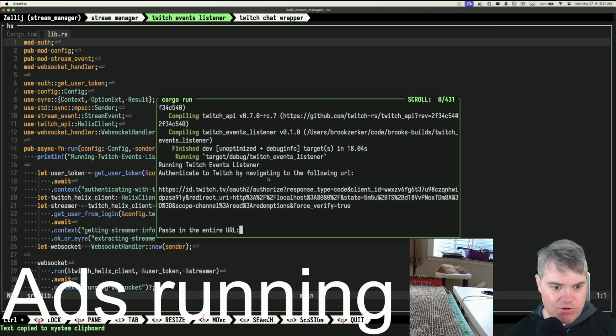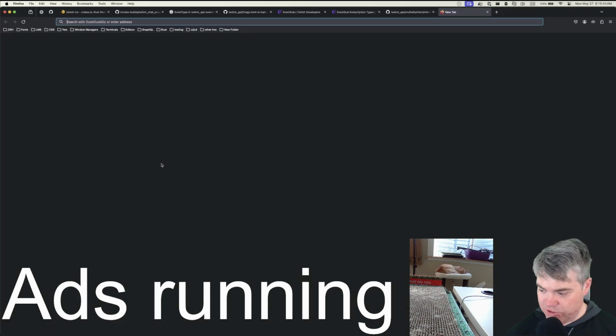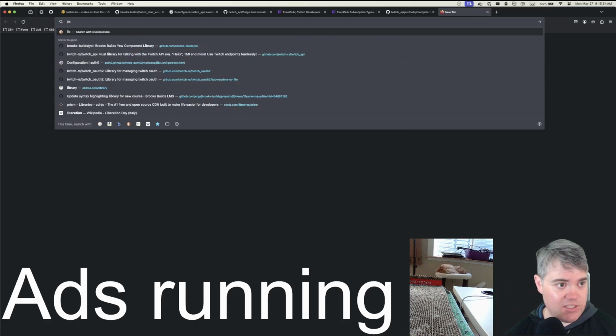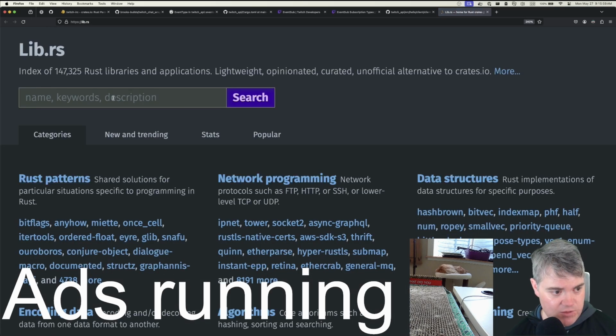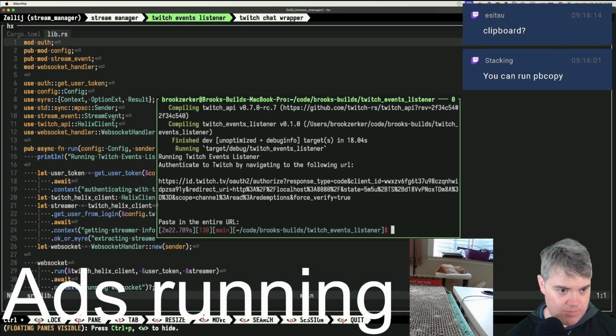And the other thing is, I would love to have this auto go into my paste buffer. Is there a crate or something that will just put this into my paste buffer? That would be really nice. I'm certain that's not going to be in the core standard library. So I'm gonna have to see. Let's try LibreOS again. It's been a while. So I want something with paste. You can run pbcopy. I guess I can run that as myself, can I? Yeah. So hold on, let me try.